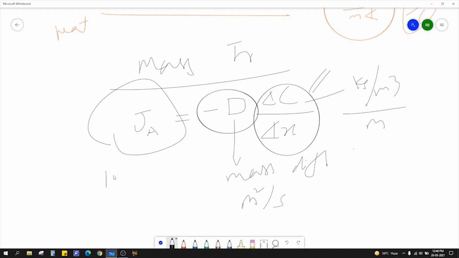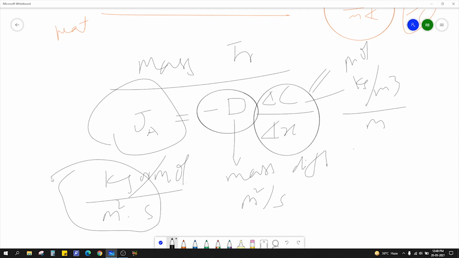This is mass flux, kg per meter square second, or you can write in terms of mole. So if delta C is in molar concentration, it will be mole per meter cube. Basically it's the same. It can be kg or mole. So if you follow kg, then it is nothing but mass flux.